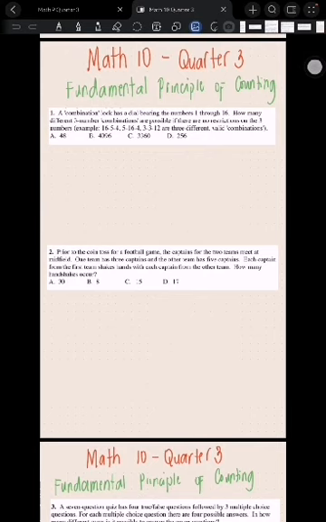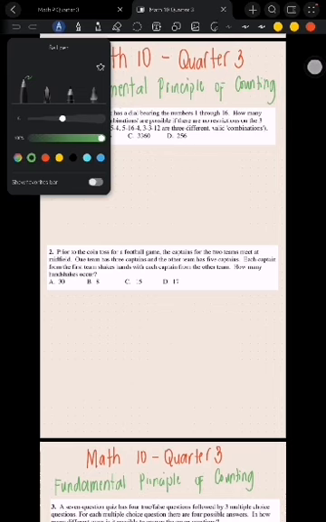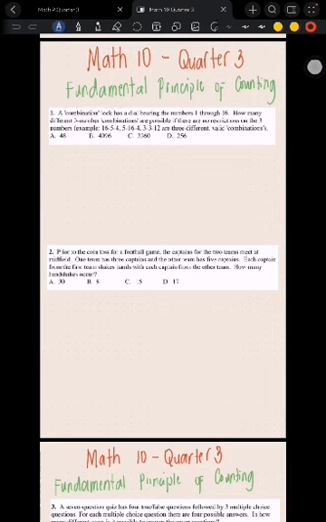Let's try number 1. A combination lock has a dial bearing the numbers 1 through 16. How many different three-number combinations are possible if there are no restrictions on the three numbers? For example, 1654, 516, 3312 are three different valid combinations. A 48, B 4096, C 3360, or D 256.